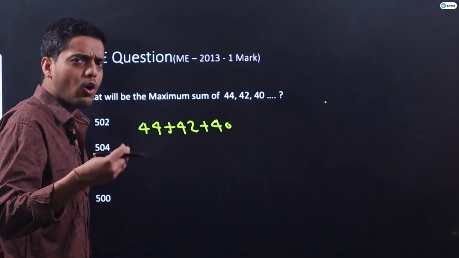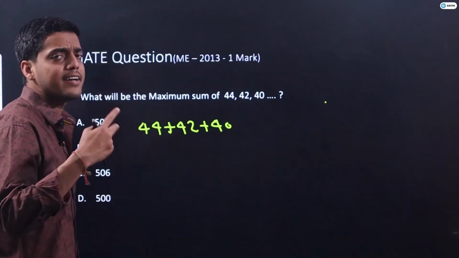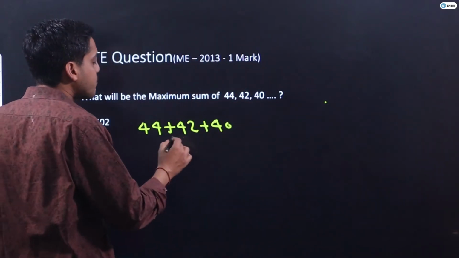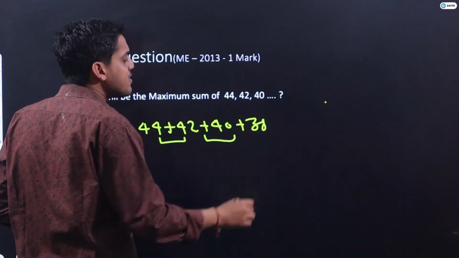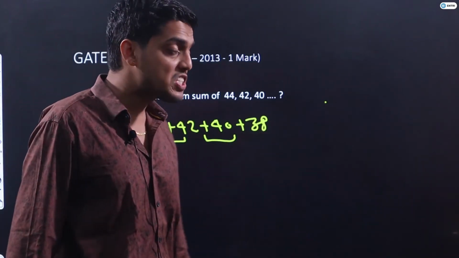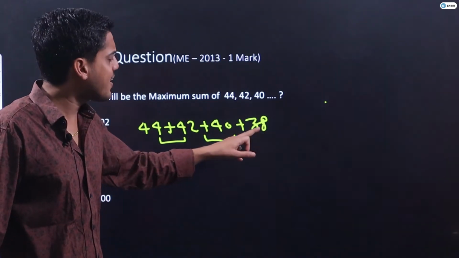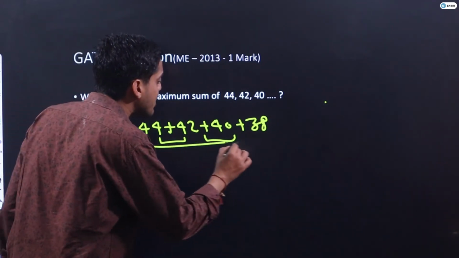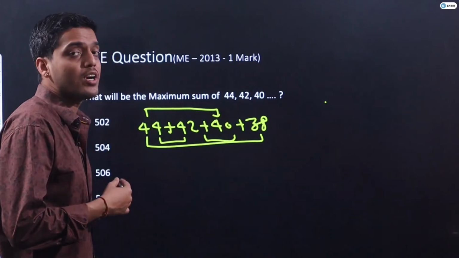Here we can observe that the series is decreasing by 2 each time. So the next term after 40 should be 38. Since the number of terms is not given, if I add the next term, 38, the sum will increase. With only these 3 terms, my sum is 126.